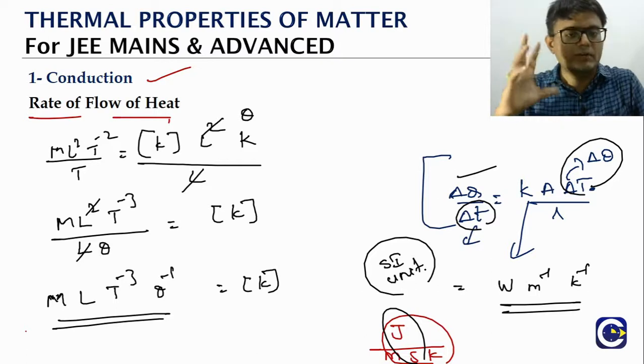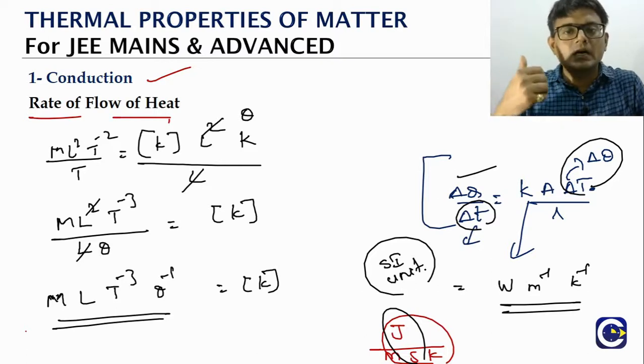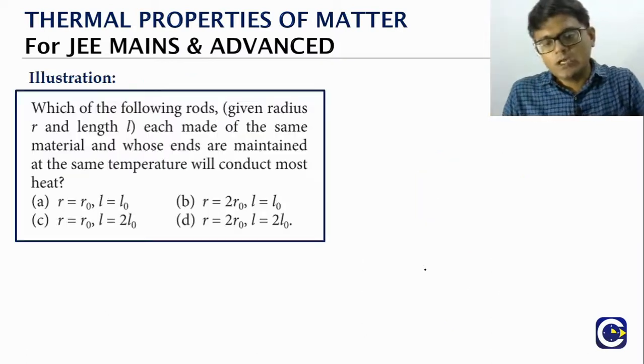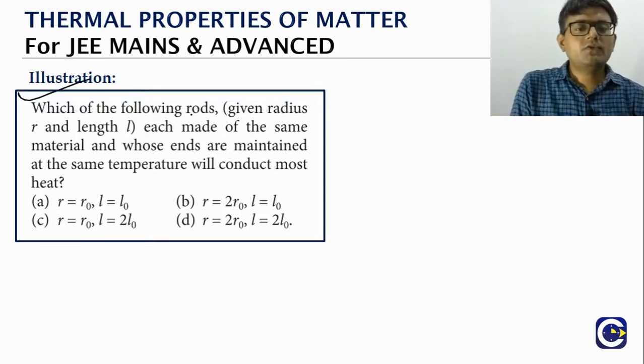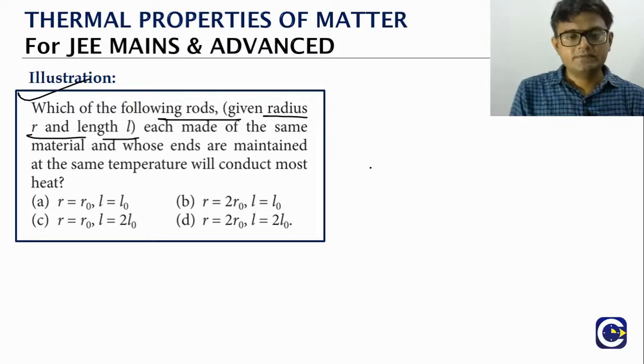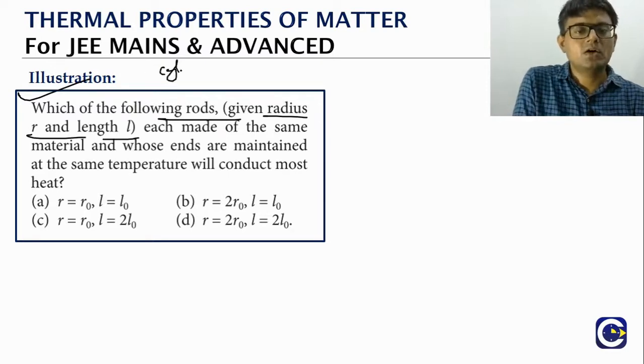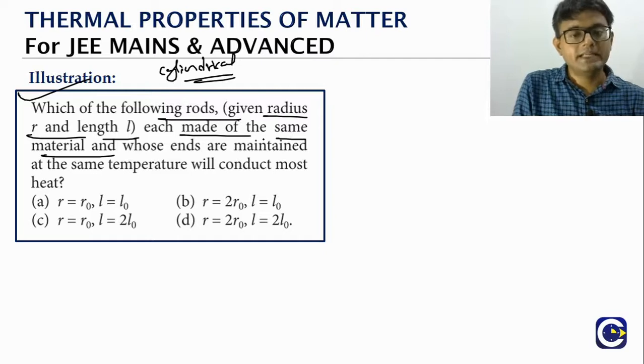Whenever we get, as I said, a new physical quantity or a new constant, obviously the one question that we need to be ready with is the unit as well as the dimensional formula. Let's just look at this simple question. Which of the following rods, the radius and length are given? So we are assuming that the rods are cylindrical, uniform cross section.